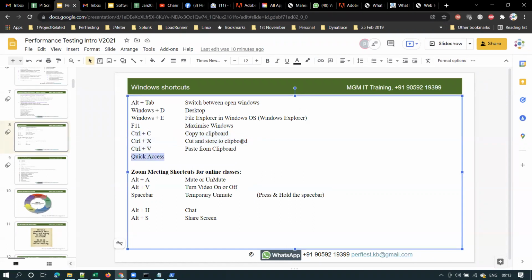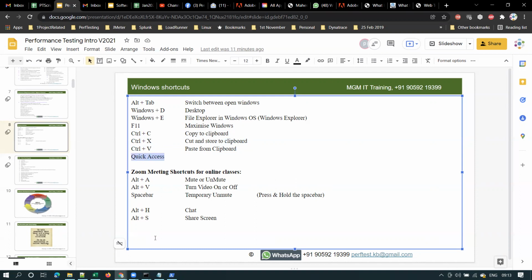One thing you have to know is, whenever you use Control-C or Control-X, it will be copied to something called the clipboard on your machine. Some memory is allocated for the clipboard. And when you use Control-V, whatever content you copied to the clipboard will be pasted from it.